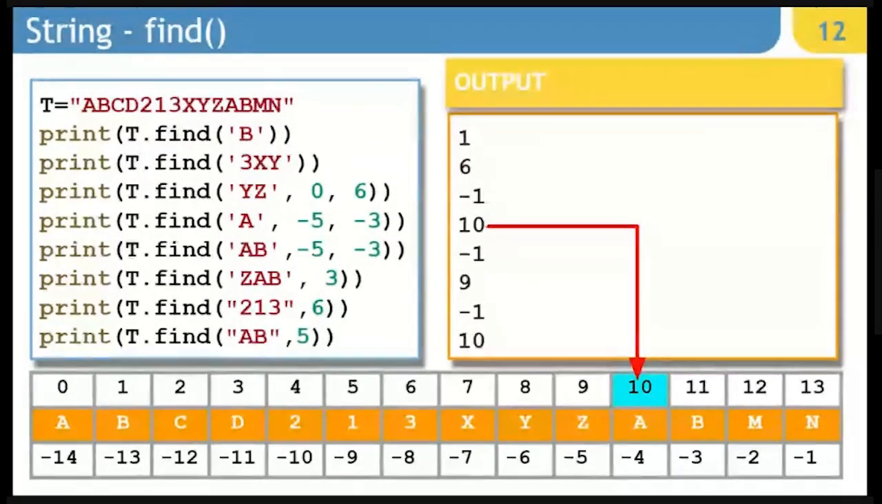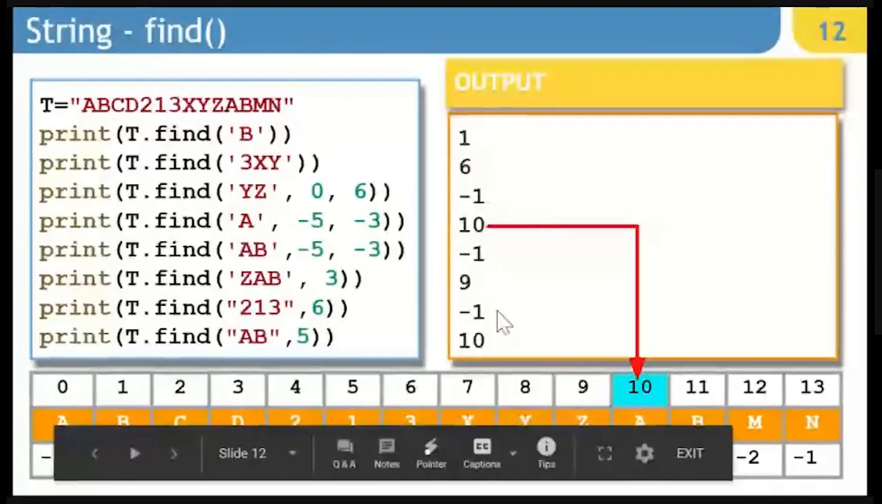Next, we are looking for ZAB, and I am saying starting from 3, third position onward. That means C onwards. We have to look for ZAB. So it is going to display the position as 9, because you can look at the table below where the position of ZAB is 9. In the same way, if we are looking for 213, sixth position onwards, 213 is not present, and that is why the output is going to be -1 here.